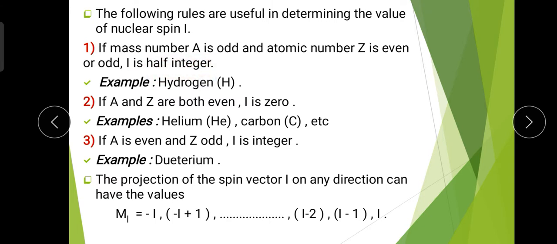First of all, what is a mass number? We know that the mass number is denoted by capital letter A, which is the sum of the number of protons and the number of neutrons in that particular atom.